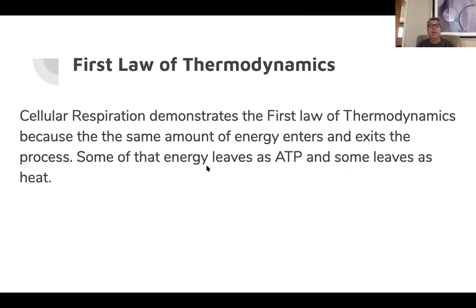And then the energy, because the same amount of energy enters and exits the process. Some of that energy leaves as ATP and some leaves as heat, right? So that energy within the glucose molecule is converted into the energy within that ATP molecule, and then some leaves as heat.